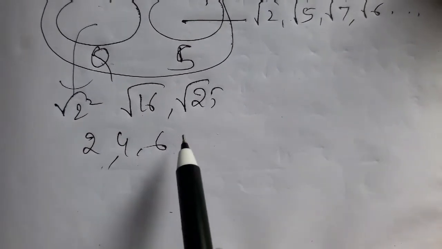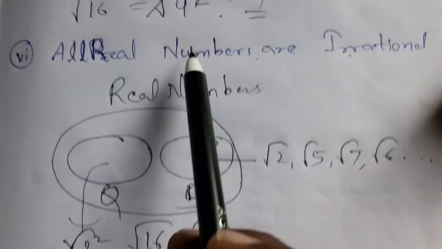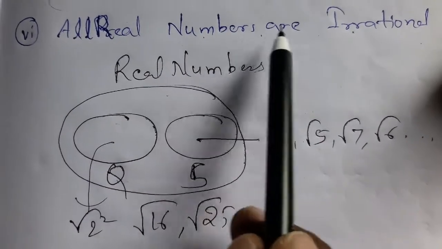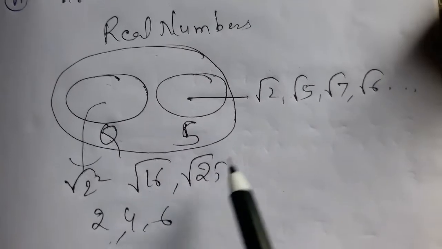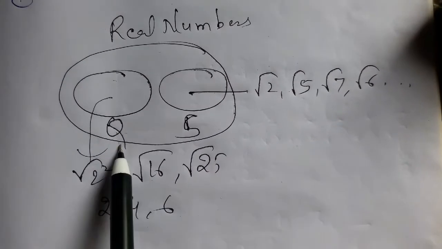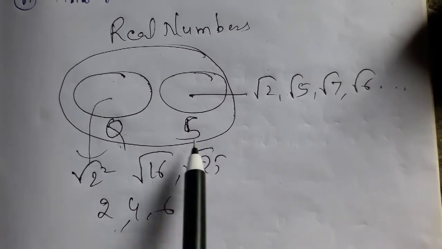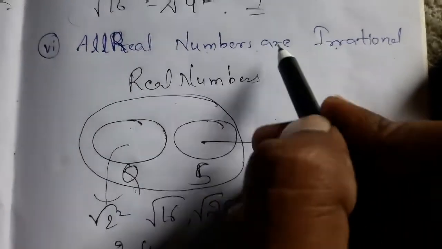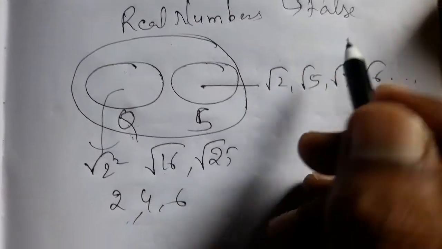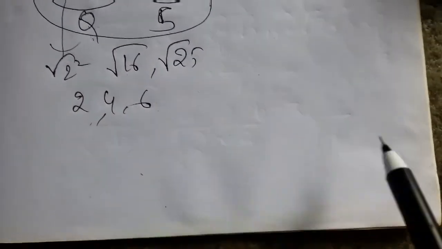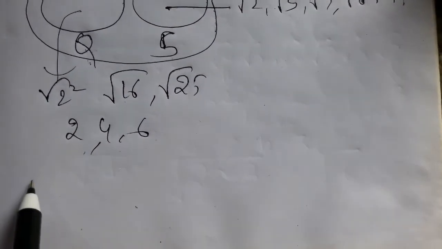Yes. Now see, what is the statement here? All real numbers are irrational numbers. Real numbers consist of two sets, that means rational and irrational numbers. So this statement is what? This statement is false, isn't it? See, reason.